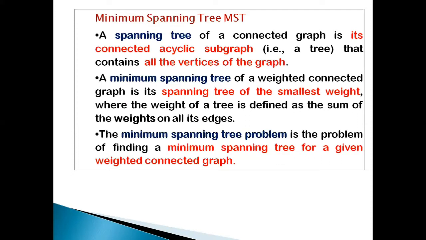So what is a spanning tree? A spanning tree of a given graph G is an acyclic subgraph that has all the vertices of the input graph. The next definition is what we mean by a minimum spanning tree. For a given graph G, you may have n number of spanning trees. Among those spanning trees, the tree which has the smallest weight is called the minimum spanning tree.